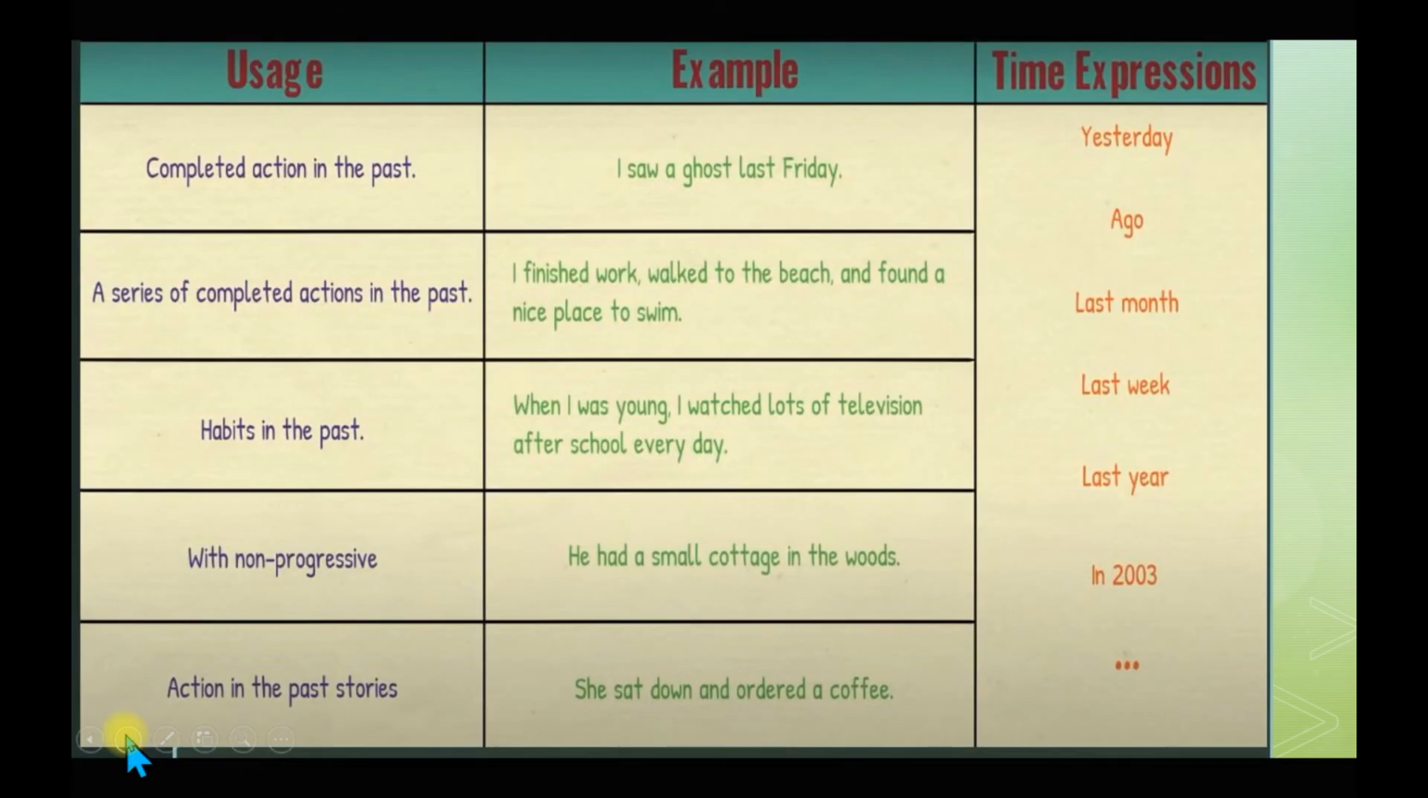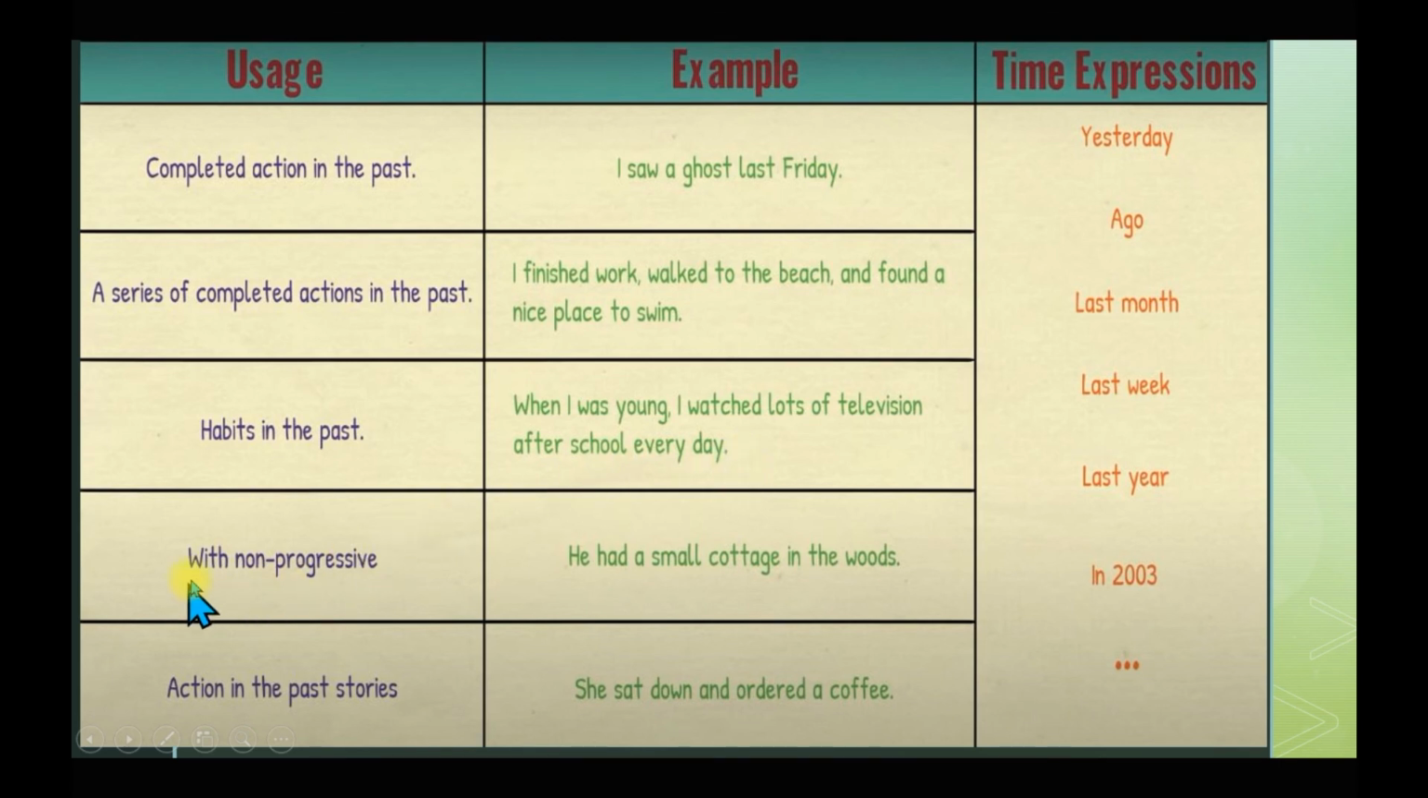Now the usage of this tense. Completed action in the past. I saw a ghost last Friday. Very simple. The action has already been completed. A series of completed actions in the past means there are certain actions in a series. I finished work, walked on the beach and found a nice place to swim. So this is a series of completed actions. Habits in the past. When I was young, I watched lots of television after school every day.